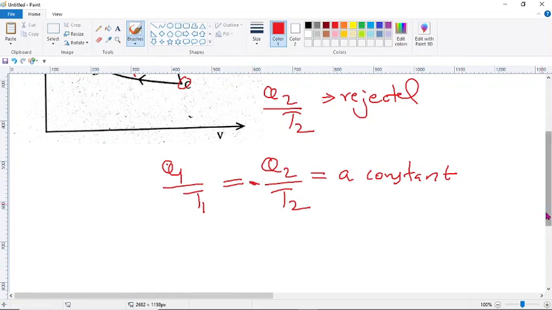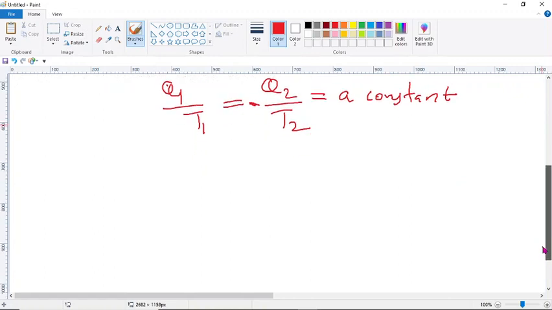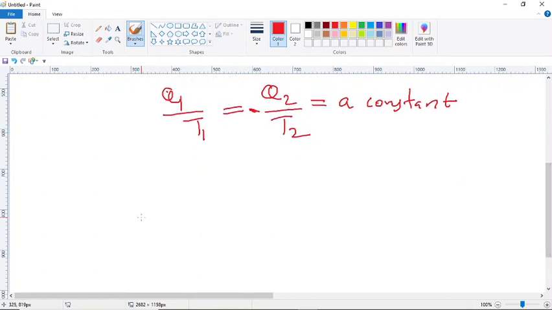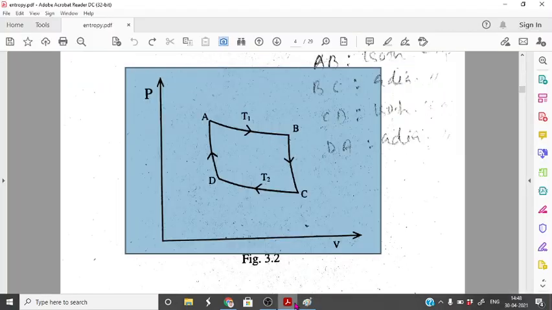And finally, we can say that in a Carnot cycle, the total entropy, we can write Q1 by T1 plus Q2 by T2 equal to 0. So the change in entropy throughout the whole Carnot cycle is 0. Okay, you have understood that? Then we can go to the PDF.